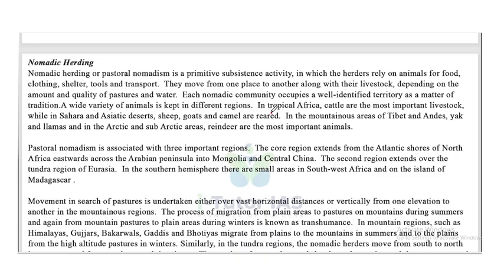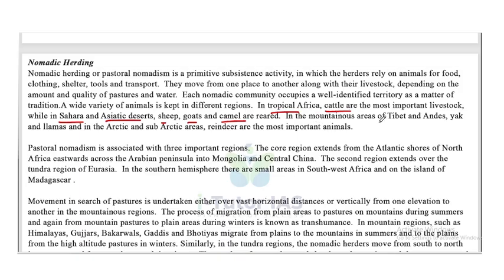In tropical Africa, cattle are the most important livestock. But in the Sahara and Asiatic deserts, sheep, goats and camels are reared.